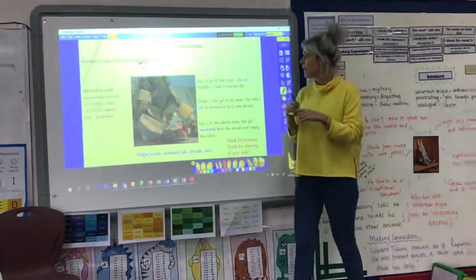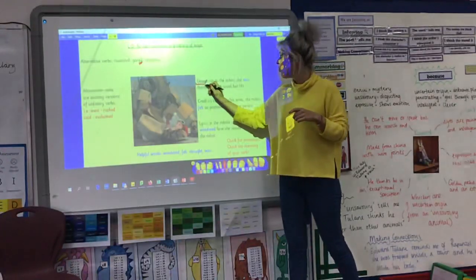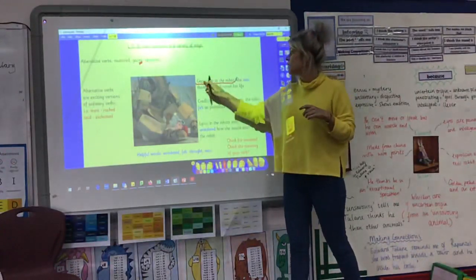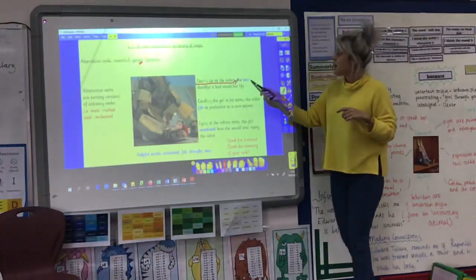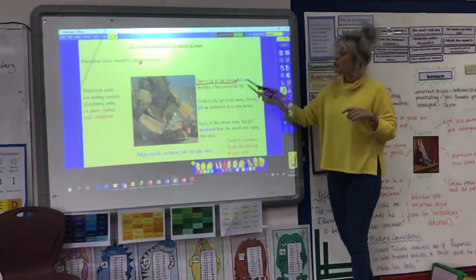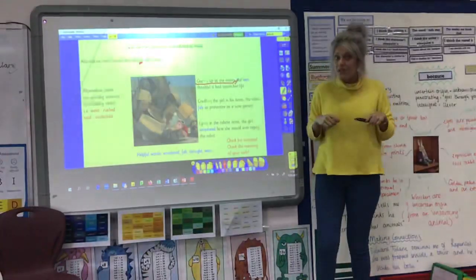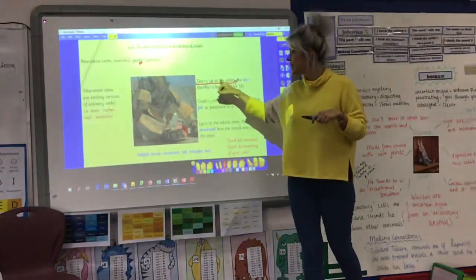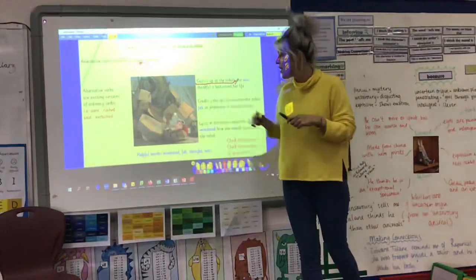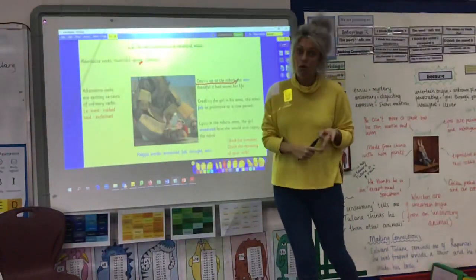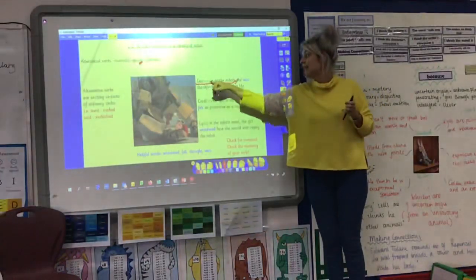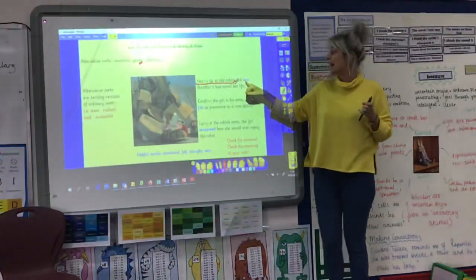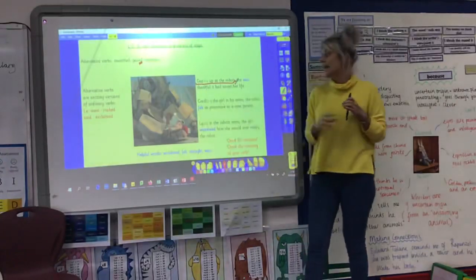So our first clause has an ing verb, then a comma, and our second clause tells us how the person in the first clause felt or thought. So the girl was gazing up at the robot and she was thankful it had saved her life.